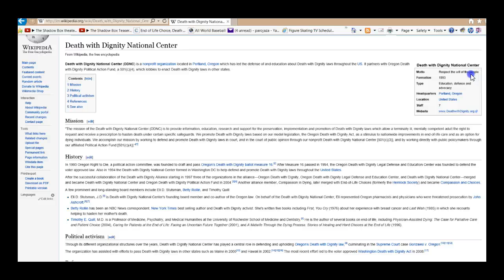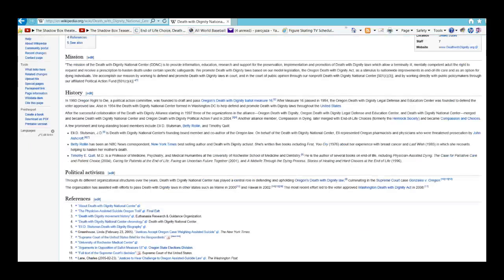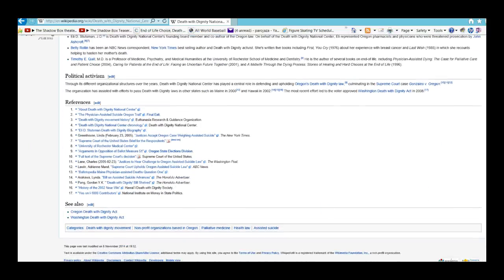You could actually get into Wikipedia, get into the Death with Dignity National Center site here, and you yourself, knowing how to do this, could actually put random information and false information in here because it's not vetted, meaning there's nobody in charge of Wikipedia that actually looks at what the subjects are and what is said about the subjects and tells you exactly whether you can trust it or not. What you can trust is the references at the bottom.